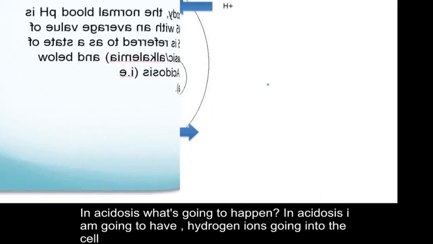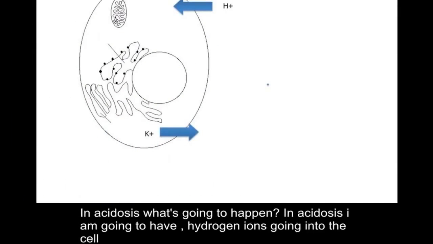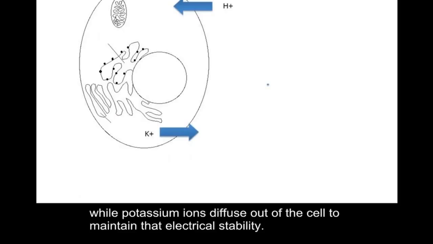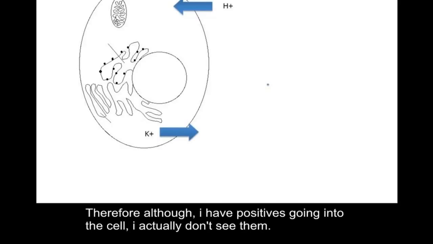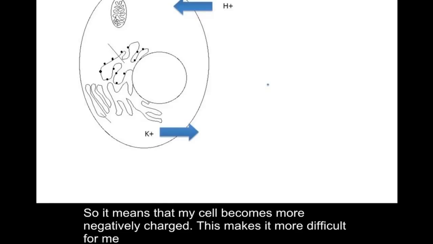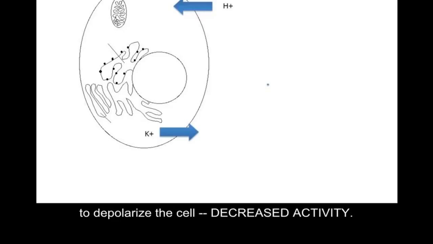Now, in acidosis, what is going to happen? In acidosis, I'm going to have hydrogen ions going into the cell. Potassium ions will diffuse out of the cell. If my hydrogen ions diffuse into the cell, they become buffered by proteins. Remember, I have protein buffers. Therefore, although I have positives going into the cell, I don't actually see them. So it means that my cell becomes more negatively charged.